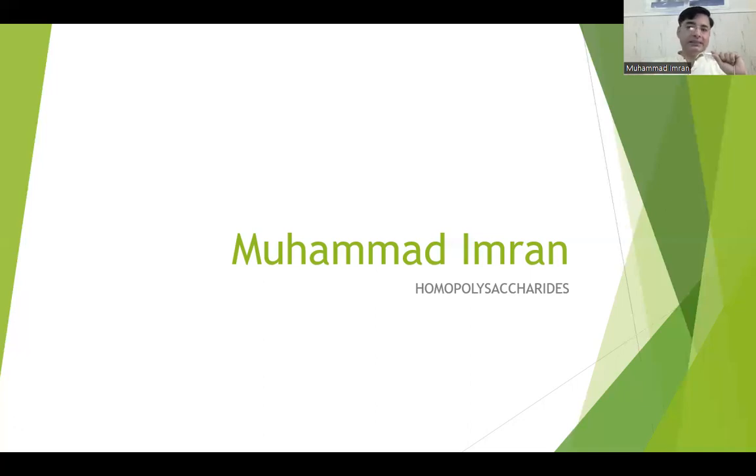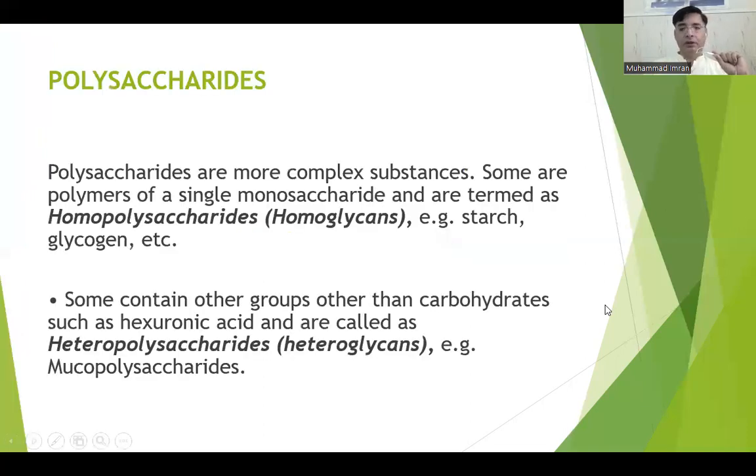For example, starch is a homopolysaccharide of glucose, glycogen is a homopolysaccharide of glucose. Similarly, cellulose is only made up of glucose. Then we have inulin. Inulin is composed of fructose monomers. Then we have chitin, the cell wall of fungi, which is composed of N-acetyl-glucosamine. So homopolysaccharides are very important in biochemistry because they are the source of food.